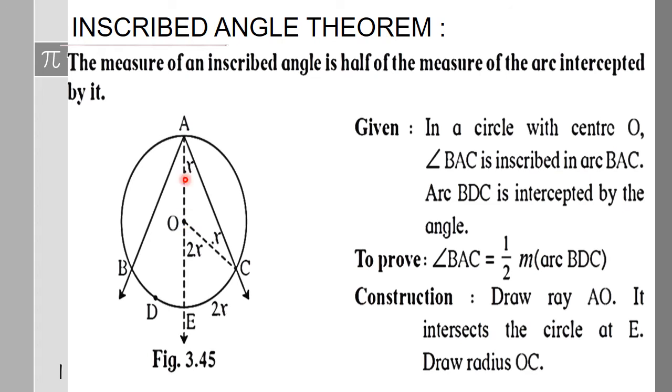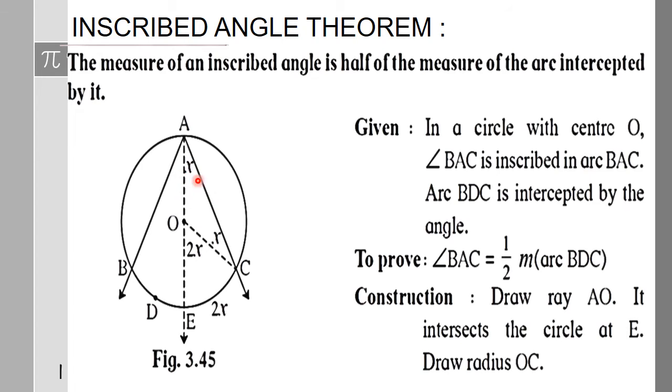We join AO, ray AO, and extend it till it touches the circle at E. Then we draw radius OC. OA and OC are both radii, so for triangle AOC, OA and OC are congruent sides. So this triangle is an isosceles triangle, and by the isosceles triangle theorem, angle OCA is equal to angle OAC. This part we will be using.